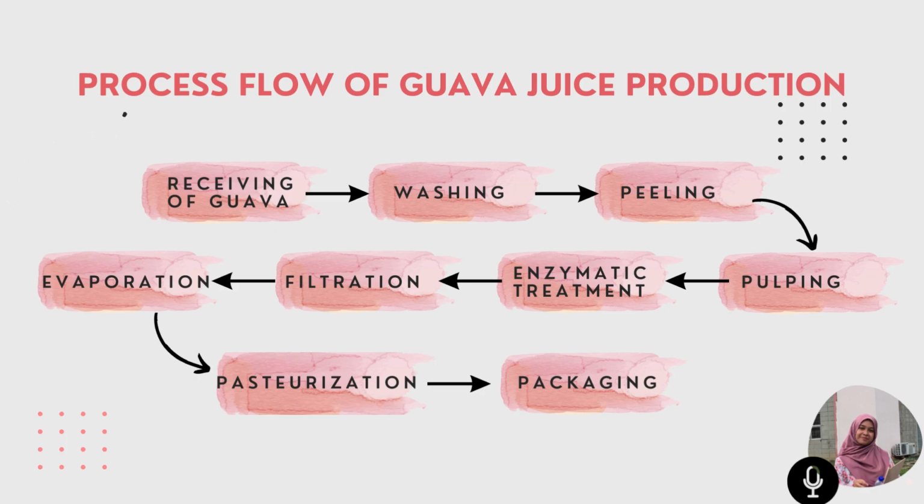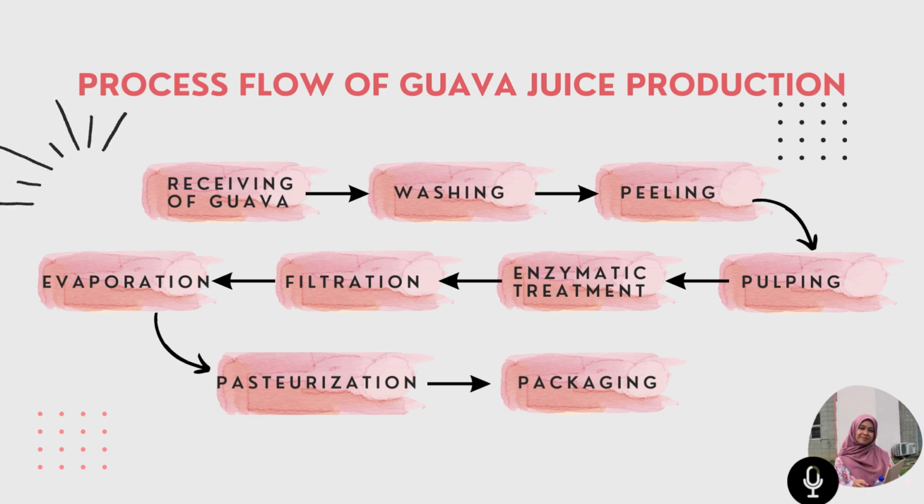The fifth process is enzymatic treatment. This is the process that our group has chosen to do a process control analysis. Pectin in guava is broken down by pectinase, which reduces its viscosity and improves extraction yield. Here, we control the temperature at 43 to 45 degrees Celsius for optimum enzyme performance.